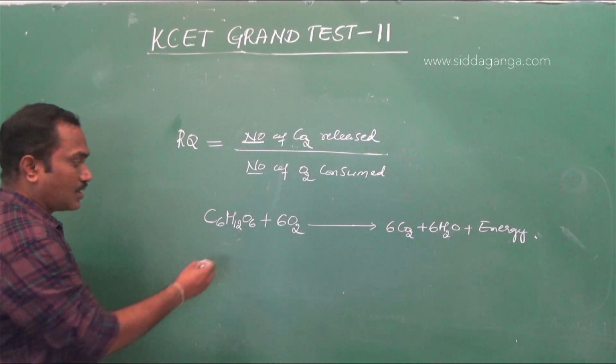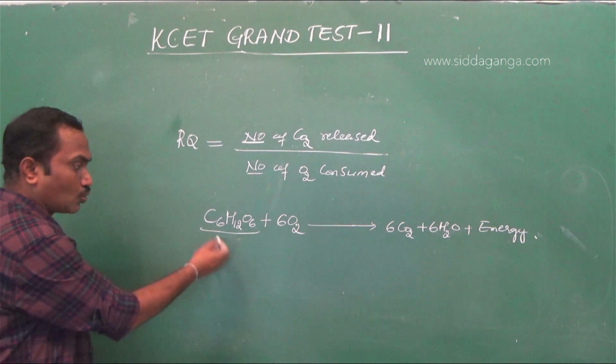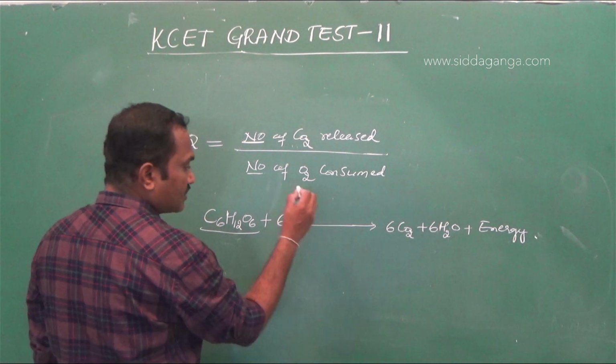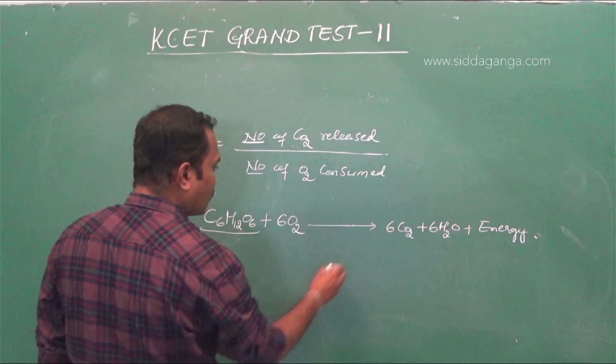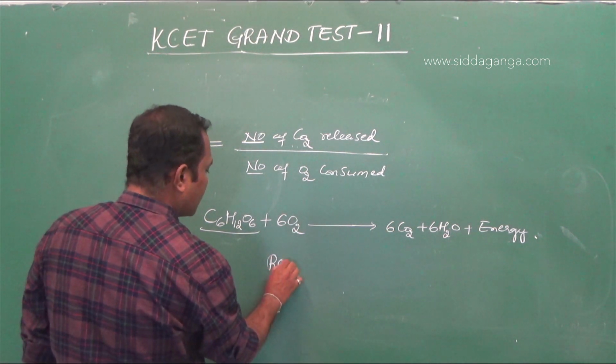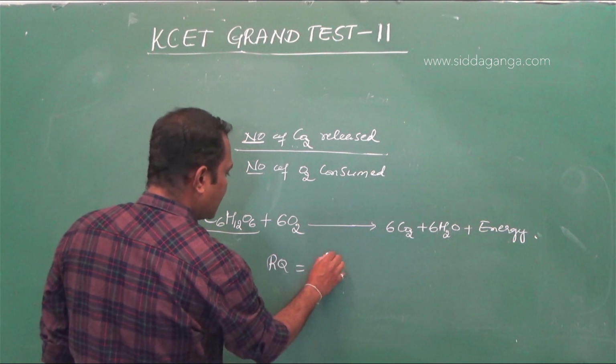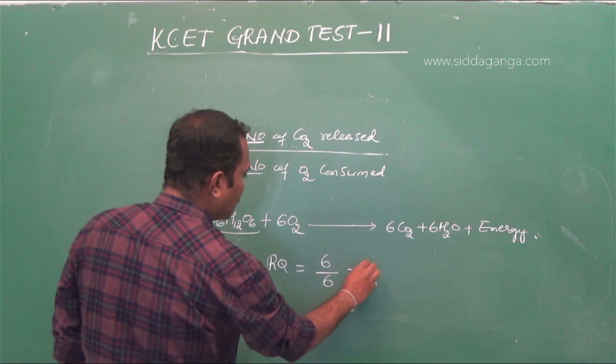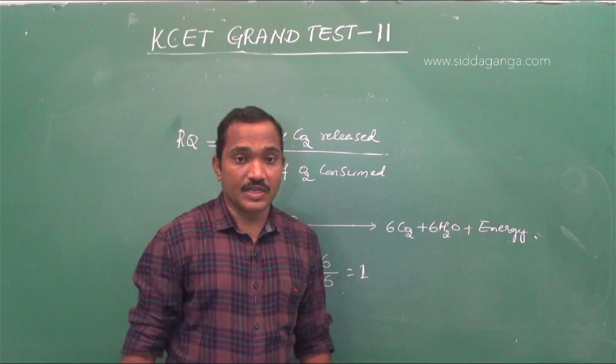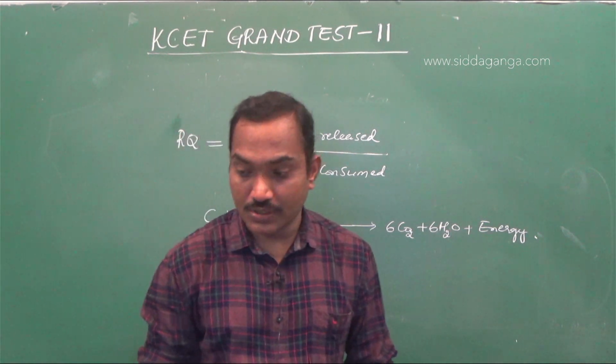So for sugars or carbohydrates, taking glucose, 6 molecules of oxygen are consumed and 6 CO2 are released. So what is the respiratory quotient? 6 by 6, that will be equal to 1. So respiratory quotient is equal to 1 for sugars.